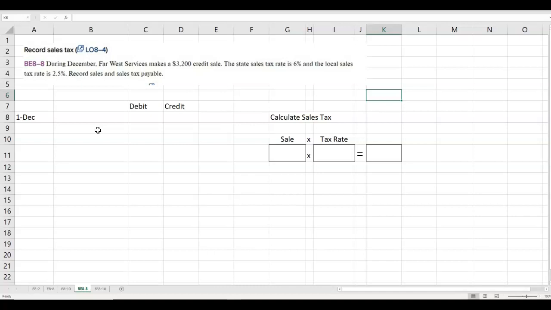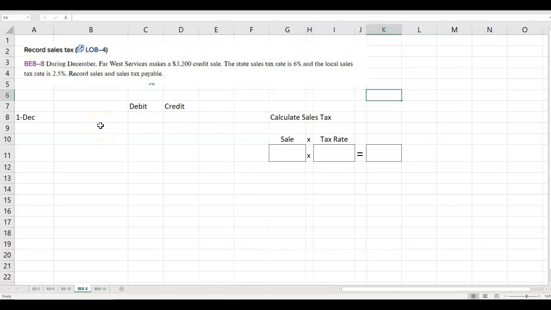You're going to pay $100 plus sales tax. The sales tax is collected by the company, the retailer. It is not theirs. They're collecting it on behalf of the state and local agencies, and they have to submit it to them in a timely manner. So it's a current liability for the company.